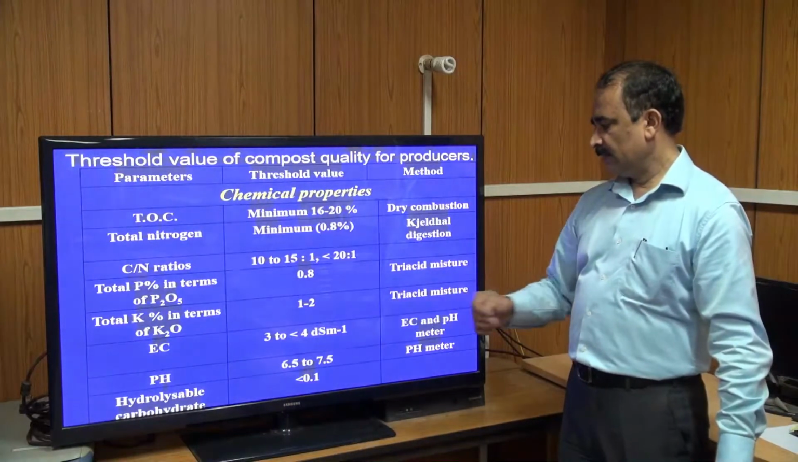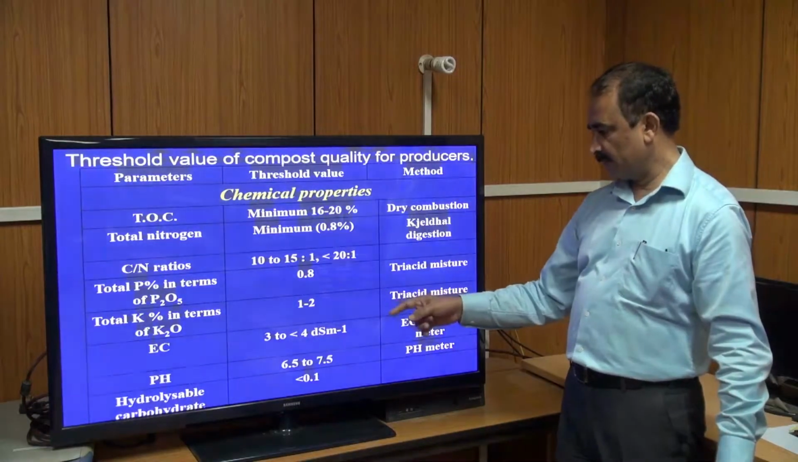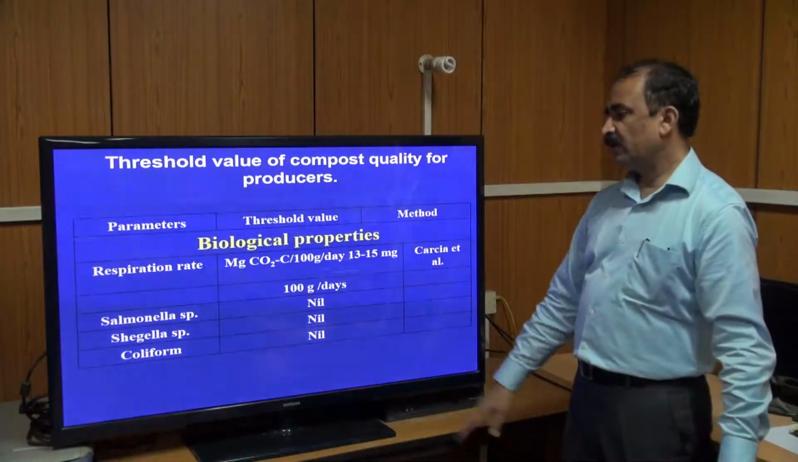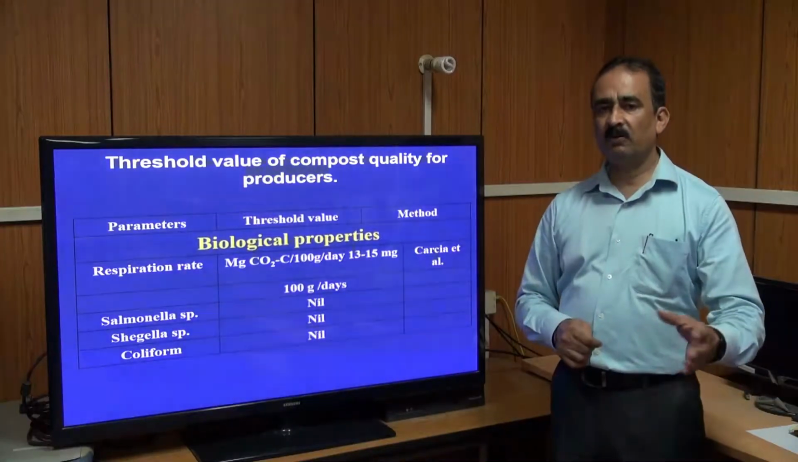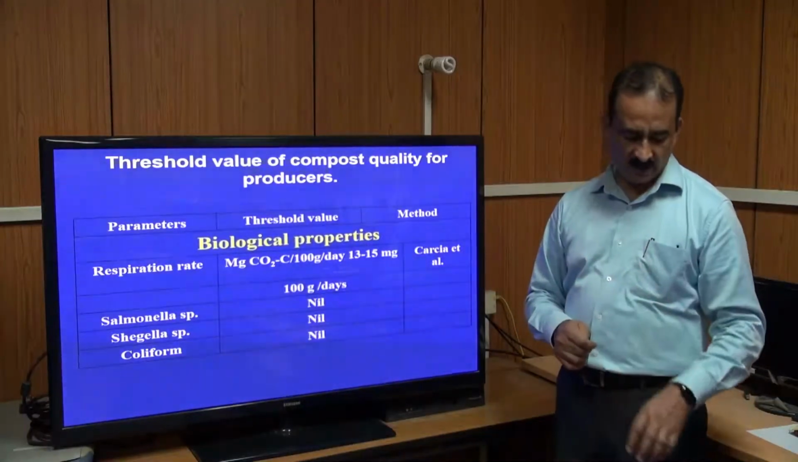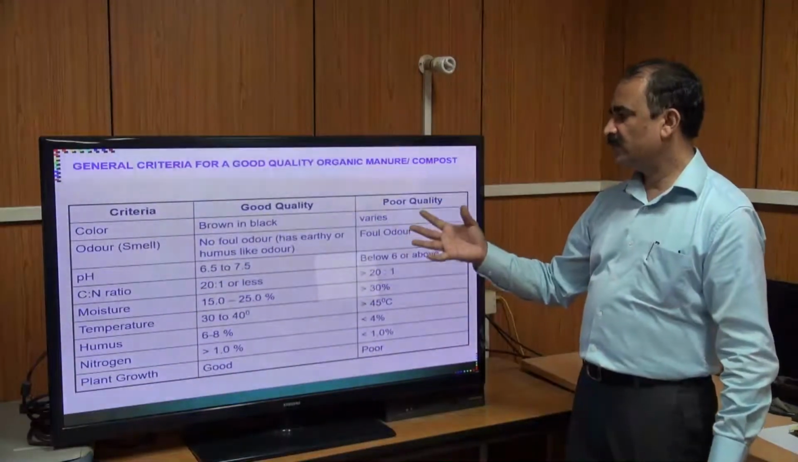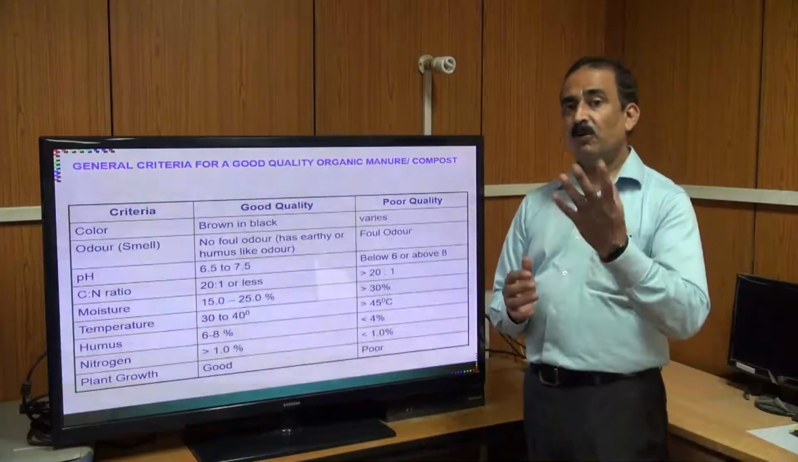EC 3 to 4 decimal Siemens per meter. pH 6.5 to 7.5. Then biological properties: it should be nil for Salmonella, Shigella, and coliform, which create problems for humans as well as some diseases. And these are the criteria for what is poor quality and good quality of compost.